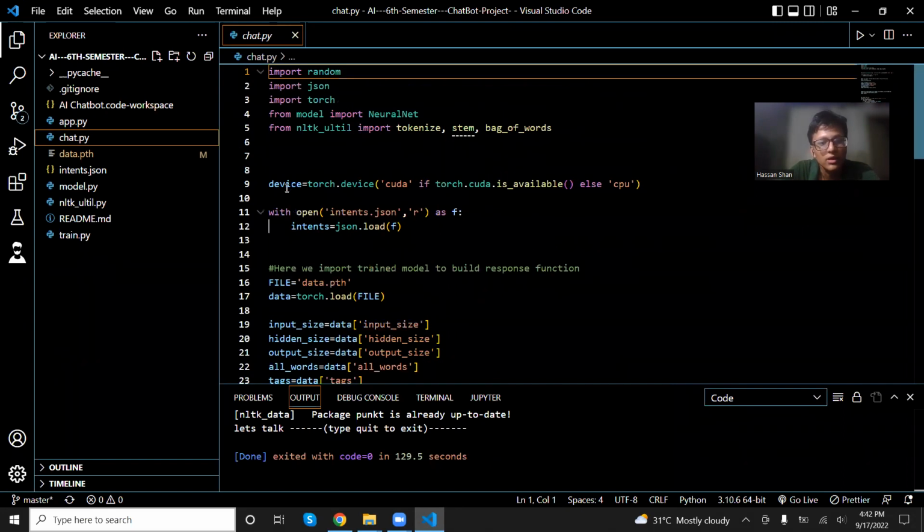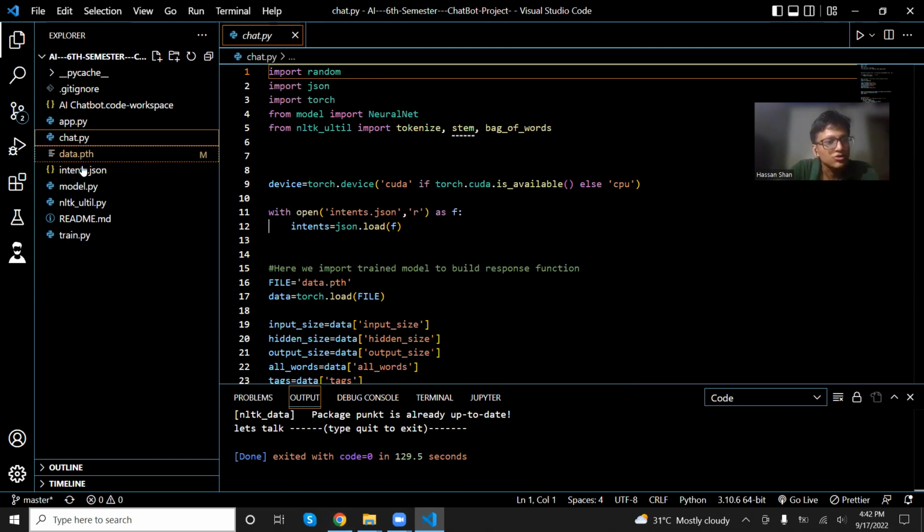Right over here: the device, torch device, CUDA. CUDA is something that you'd find in graphics cards, and if it doesn't find the CUDA driver, it's going to use the CPU. So if you have an Intel i5, i7, maybe even i3, I'm currently using an i3, it'll work just fine. It'll probably be slower, but still cool.